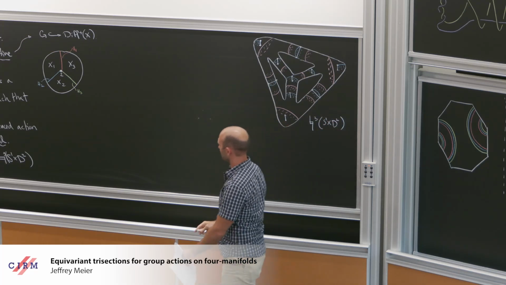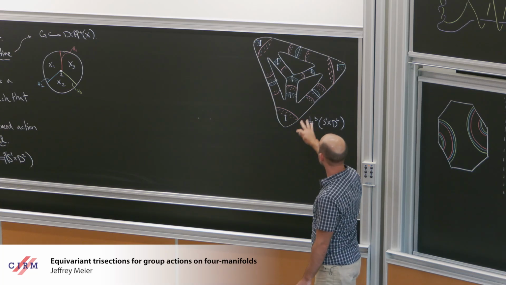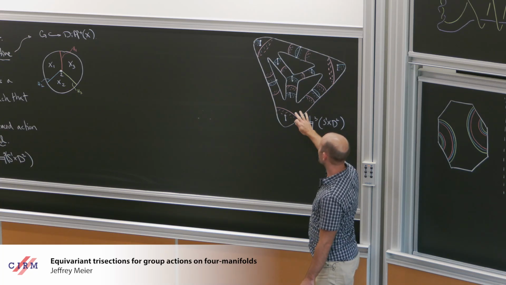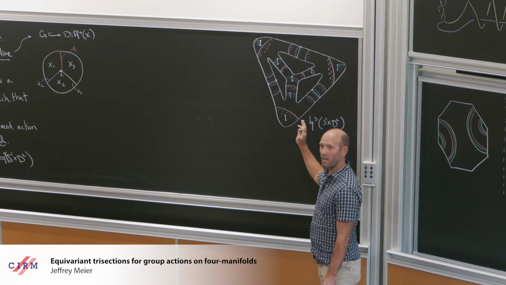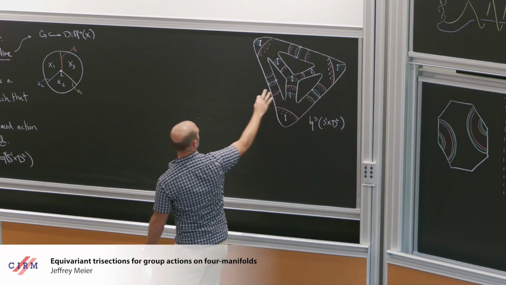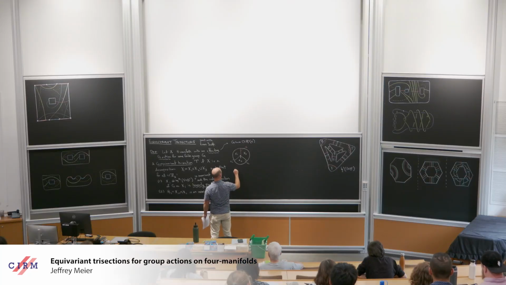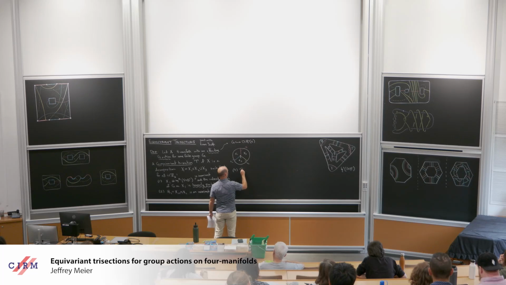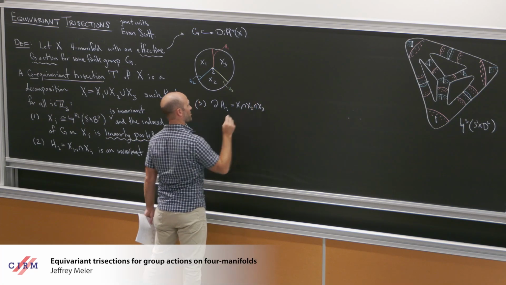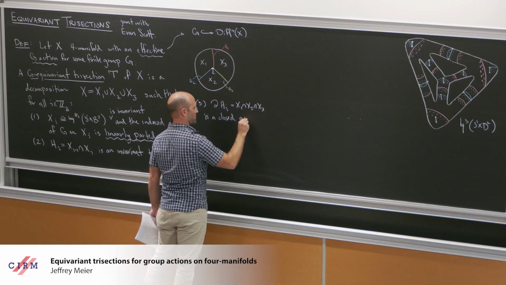3 copies of S1 cross D2. Maybe just for people whose mind is wandering all over the place, the blue and the red in this picture don't behave in the same way as the blue and the red everywhere else. So this picture sort of lives in isolation from everything else. And then the third condition is that the boundary of the H_i, which also happens to be the common intersection of the three pieces, is a closed genus g surface.